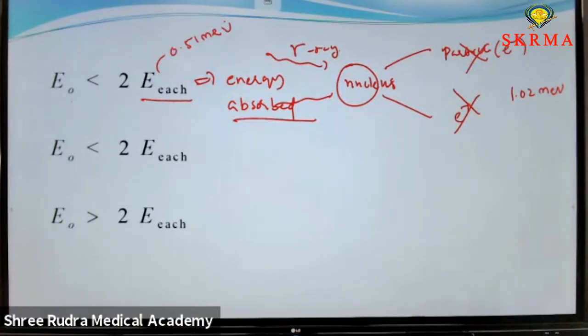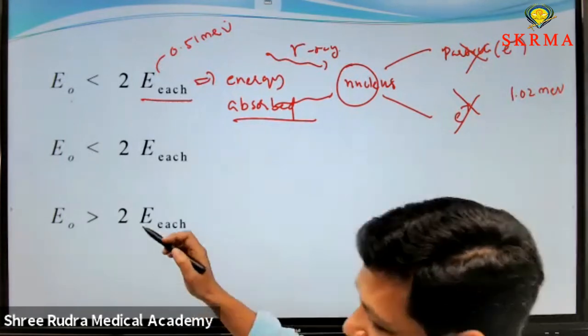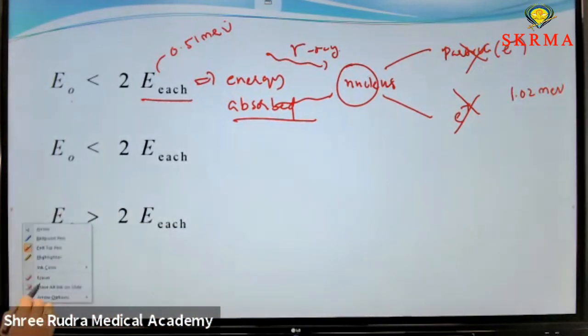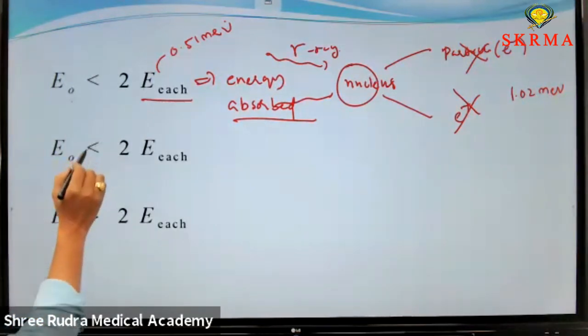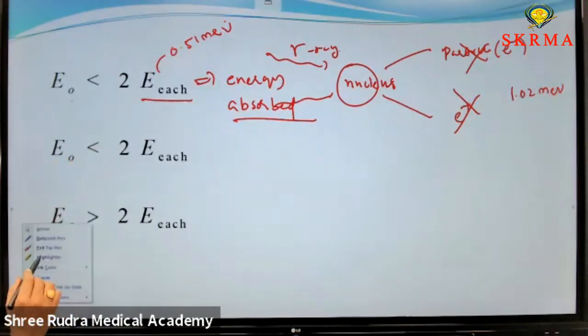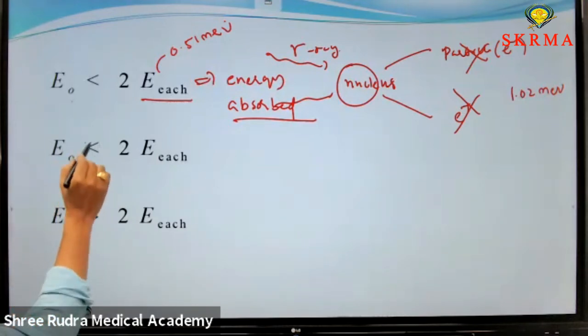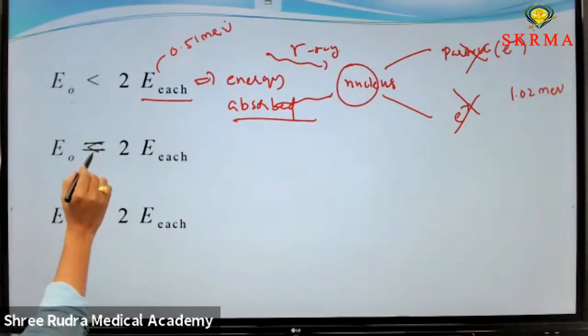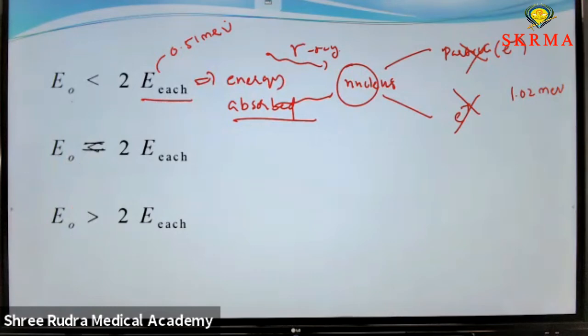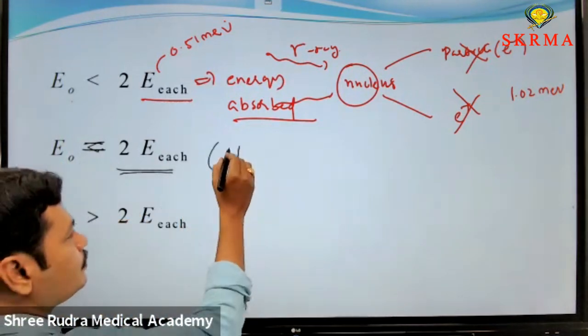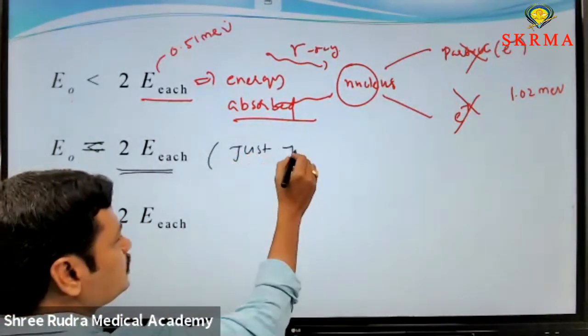In the second case, if the incident energy is equal to 2 E each, whenever the incident energy equals 2 times the individual particle energies, meaning the energy required to form the pair, the pair is just produced.